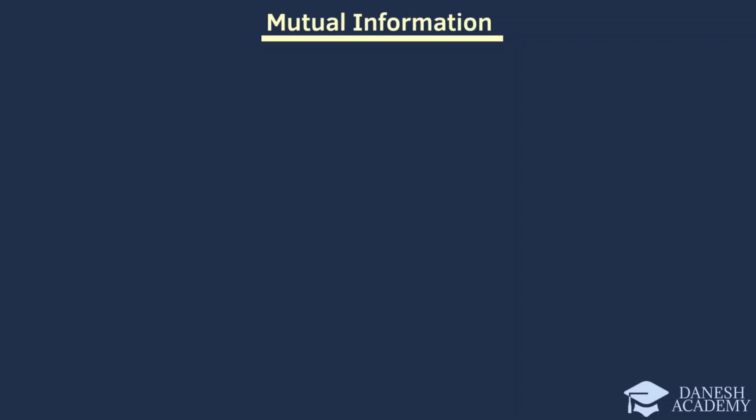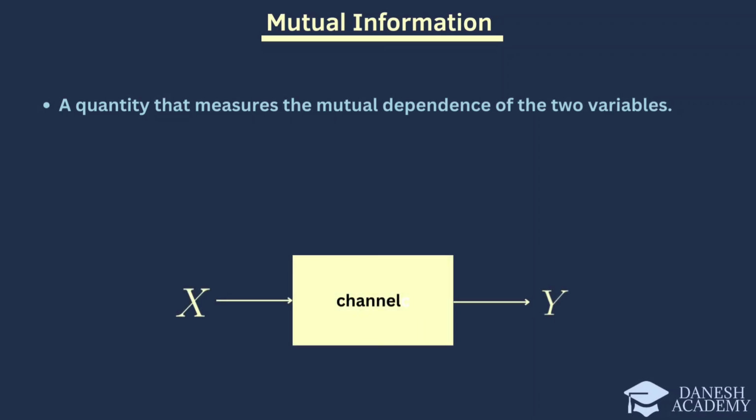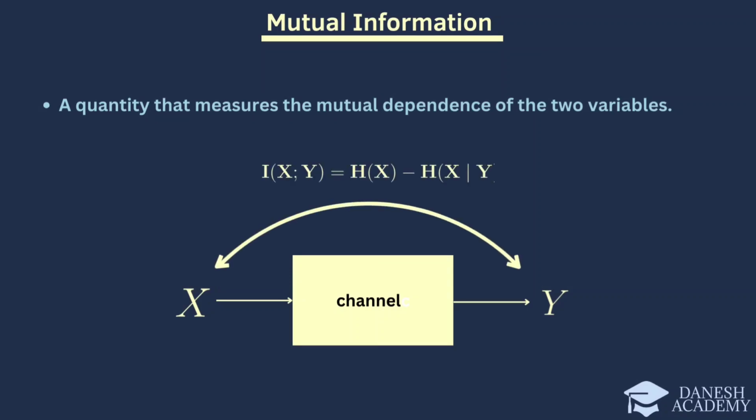Now we introduce the concept of mutual information, a fundamental quantity in information theory. Mutual information measures the mutual dependence between two random variables x and y. It quantifies the amount of information obtained about one random variable through the other. The mutual information is defined as follows.